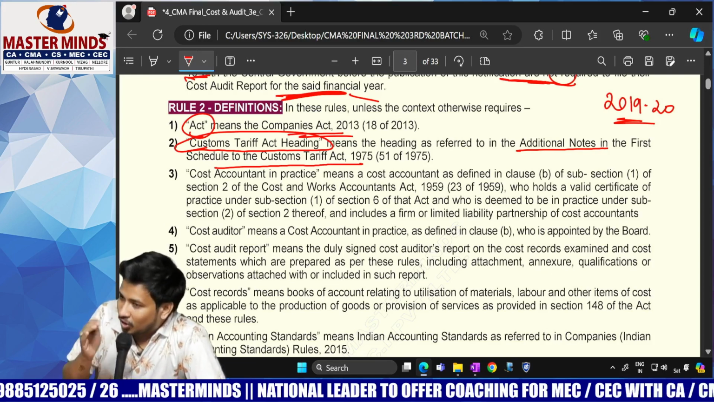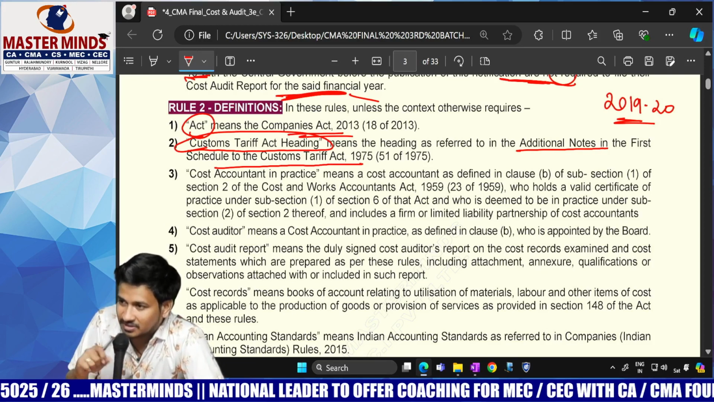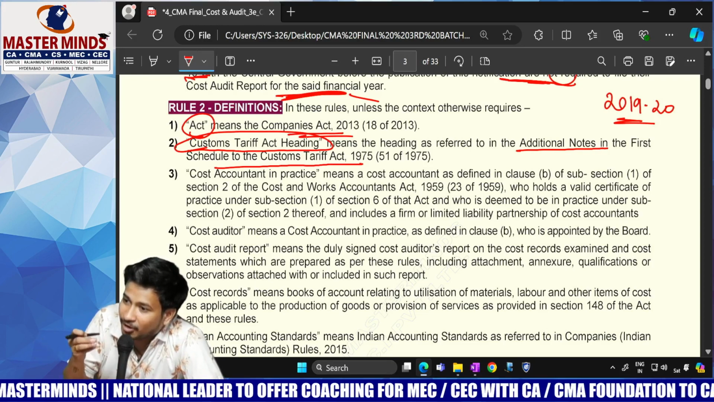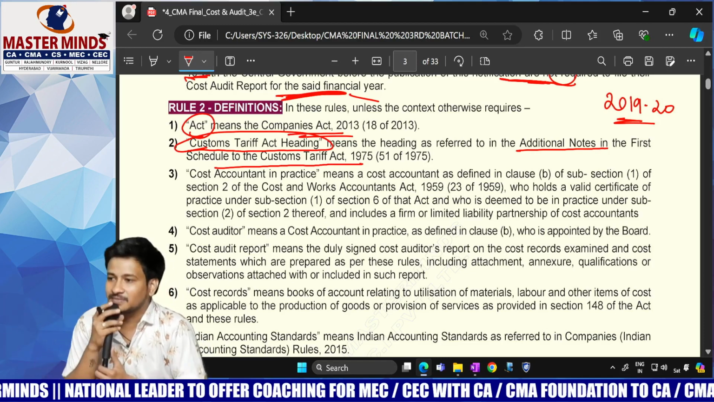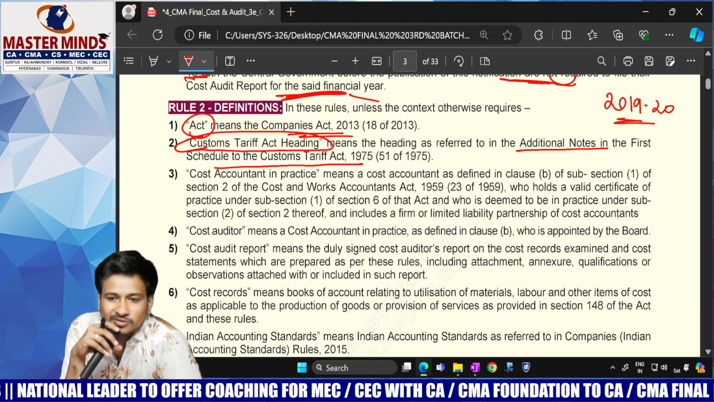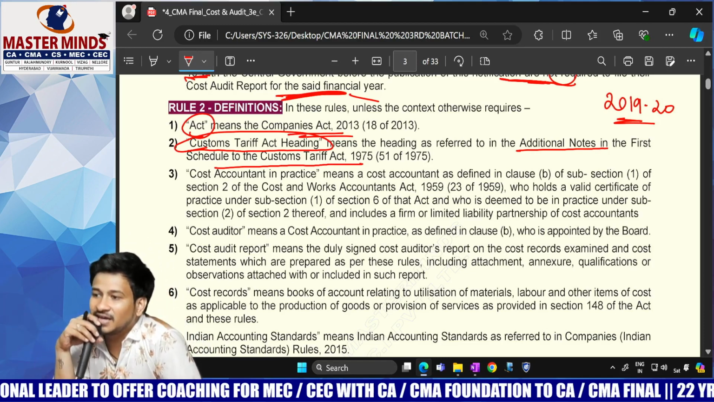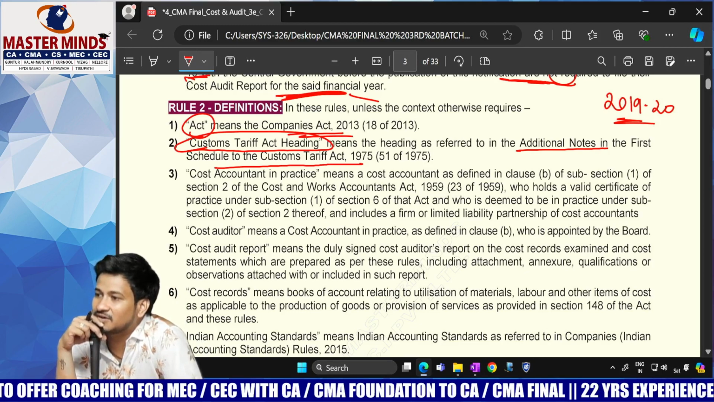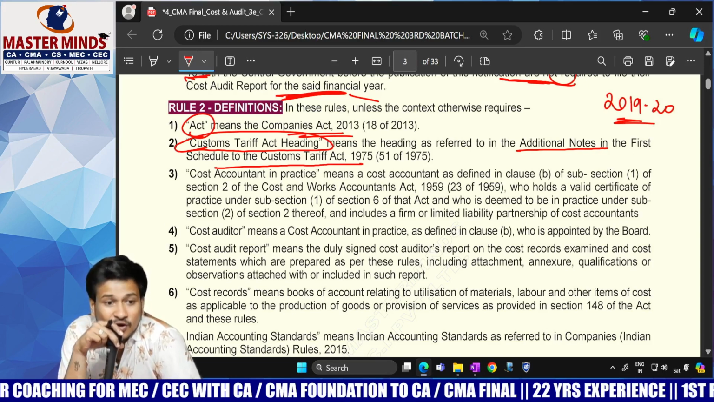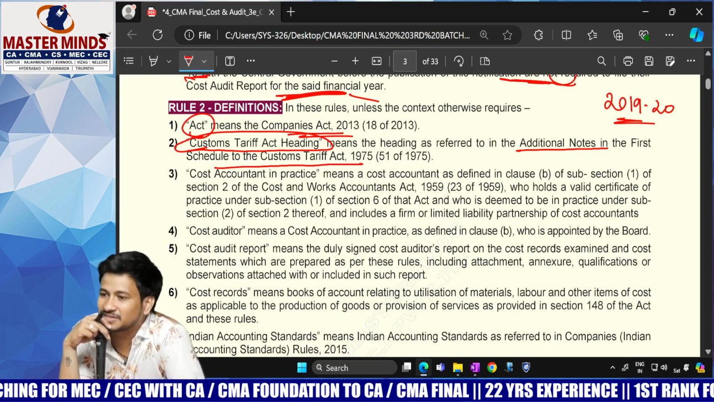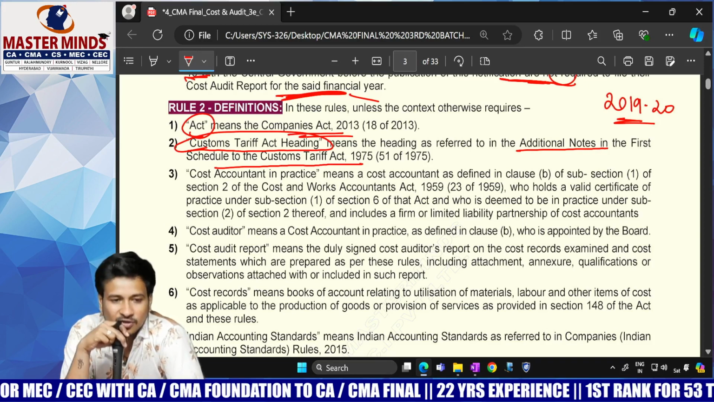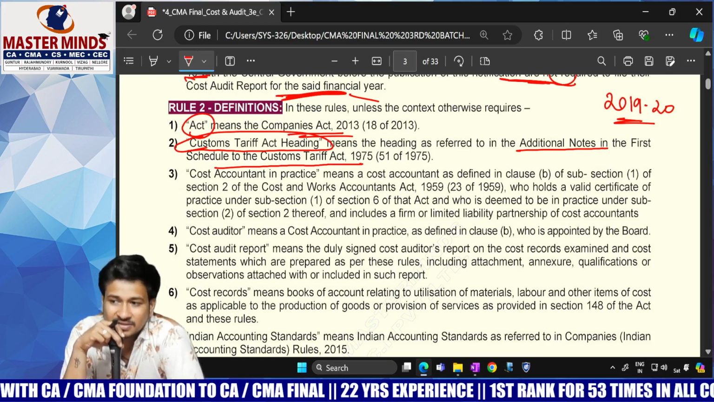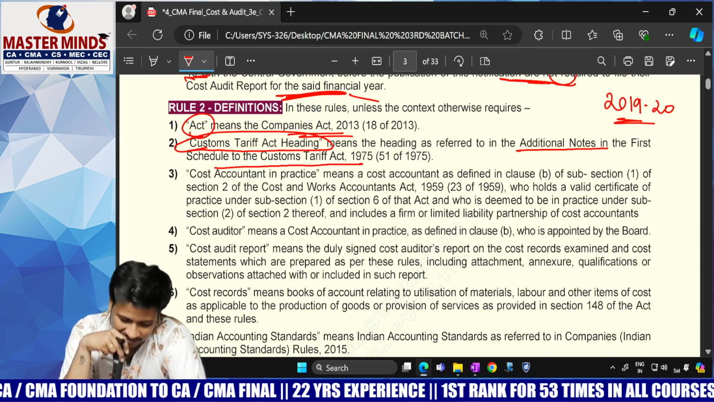Cost auditor. Sir, cost auditor is the person who was appointed as an auditor by that company. Who can be appointed as a cost auditor? Only a cost accountant in practice. So only a cost accountant in practice can become a cost auditor. Whichever person is appointed by the company as cost auditor is called a cost auditor, provided he must be a CMA in practice. Next.